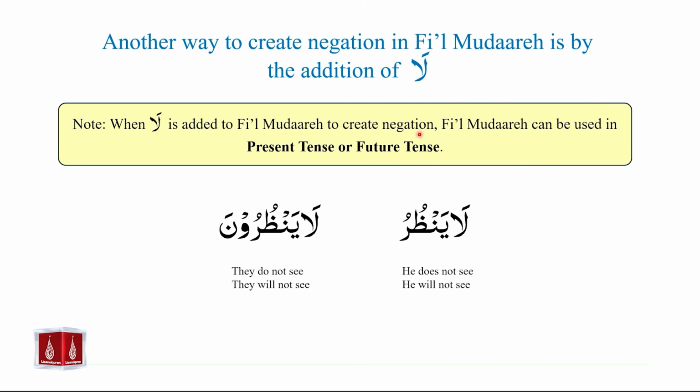Let us look at a few examples. We have la yanzuru. La yanzuru can be translated as he does not see or he will not see. In this case, we should note that the translations are both in the present tense and in the future tense. La yanzuruna. They do not see, they will not see. Once again, the possible translations can be both in the present tense or future tense.